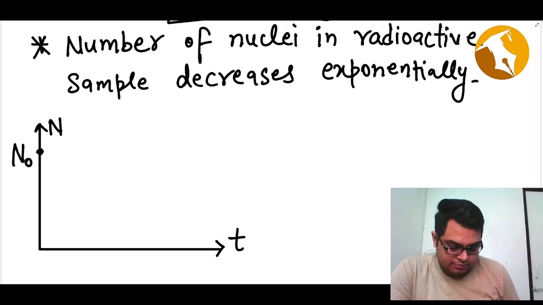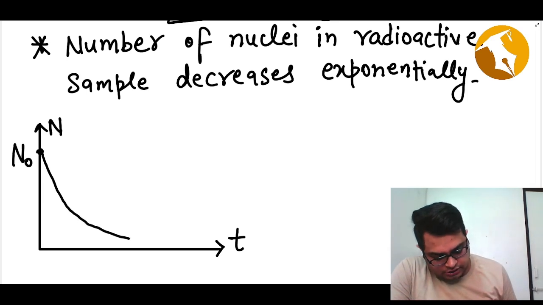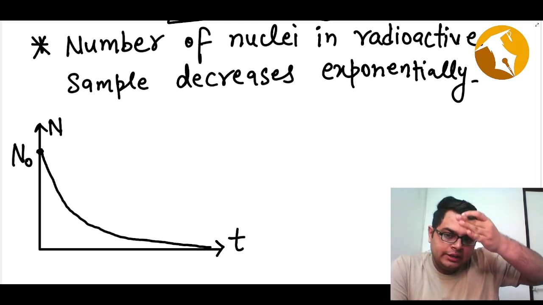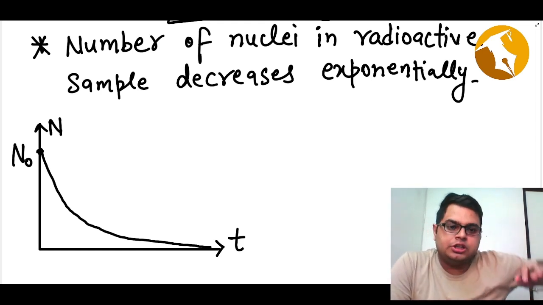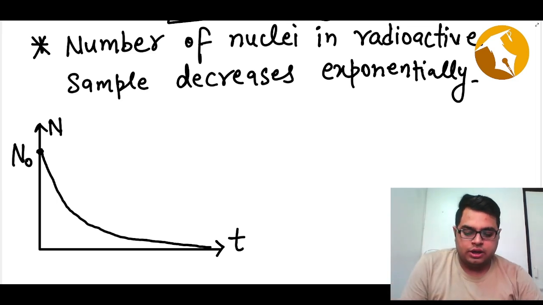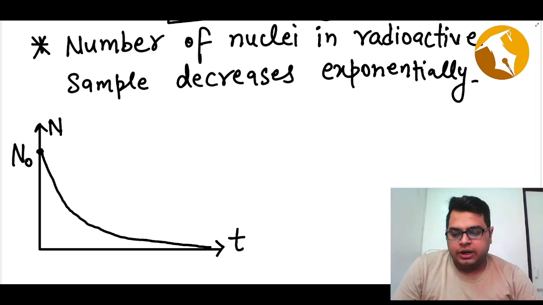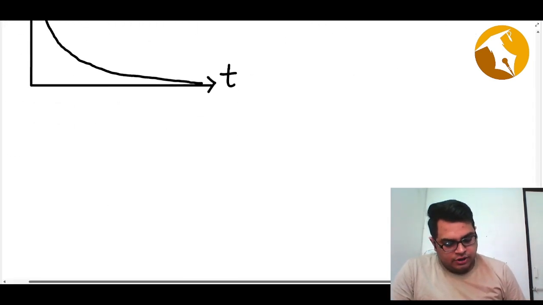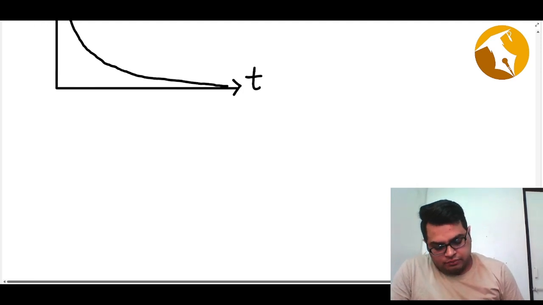As time passes by, your nuclei keep on decreasing exponentially, and ultimately it becomes 0 at infinity. So the number of nuclei in the sample is decreasing exponentially. This is a very important relation we need to know, so keep it in mind. Now we define our next parameter, which is very important.